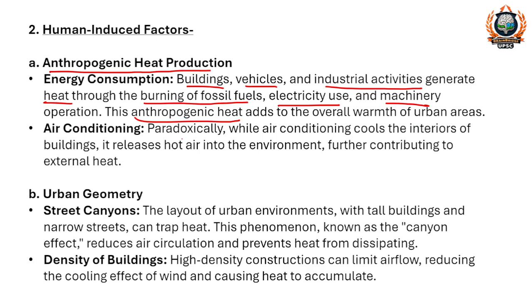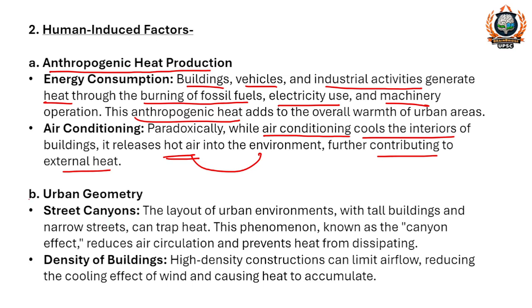Next, air conditioning. Today every house has three or four air conditioners installed. So paradoxically, while AC cools the interior of a building, it releases hot air into the environment, further contributing to external heat. If you stand in front of the outside unit, you will see how much heat it releases.